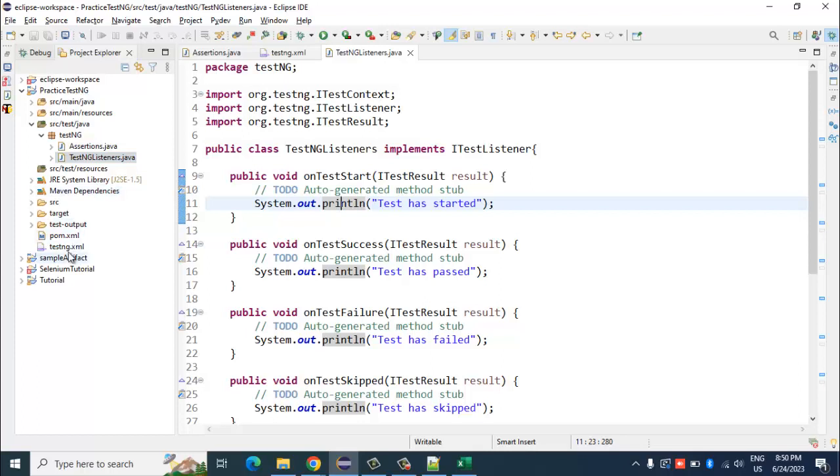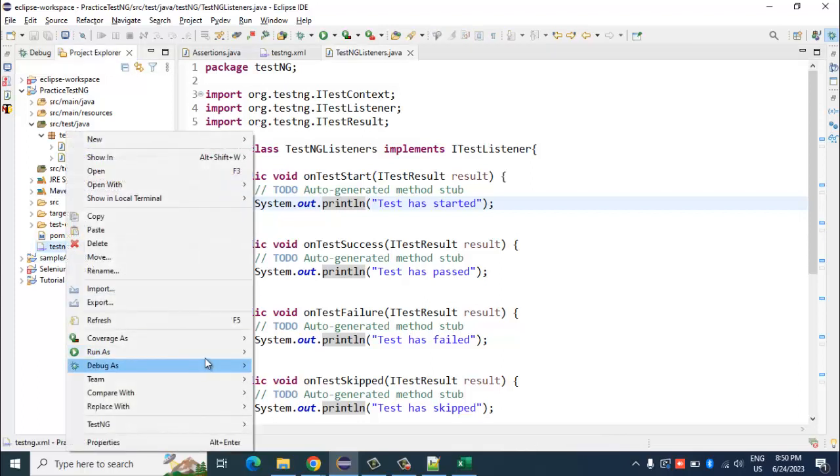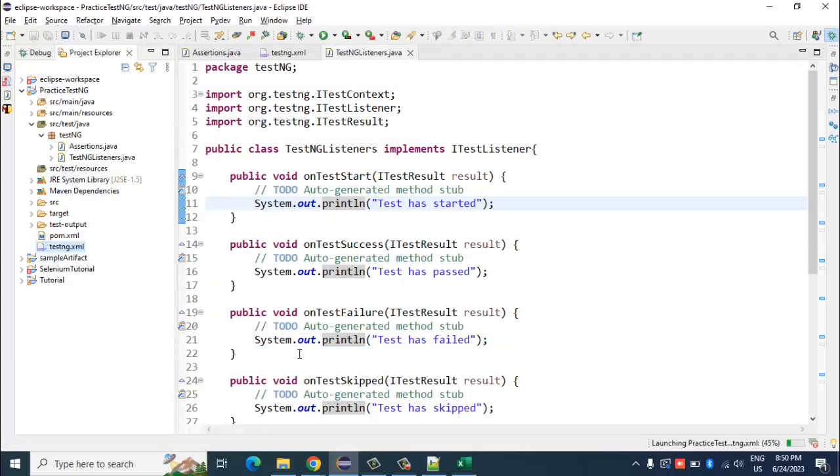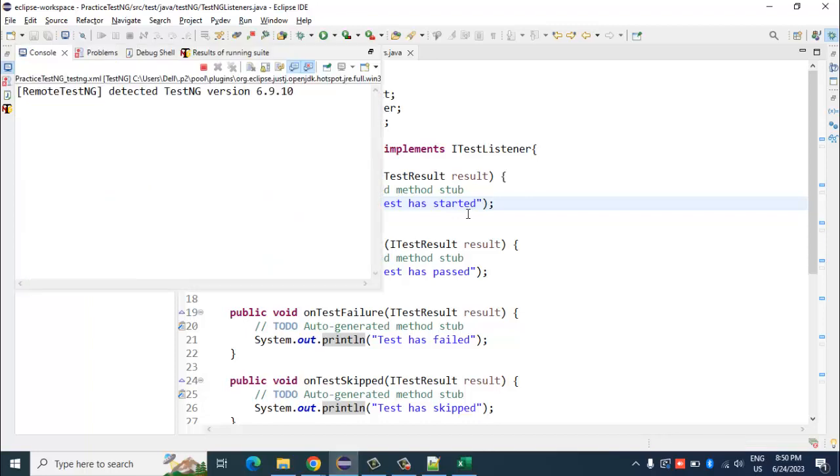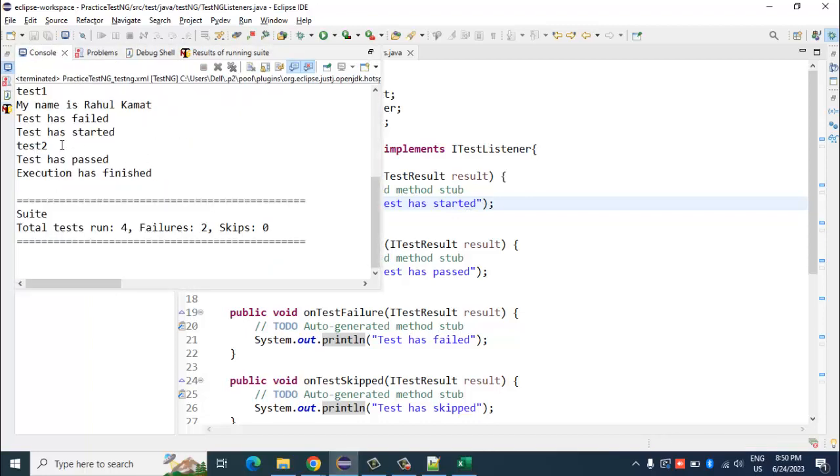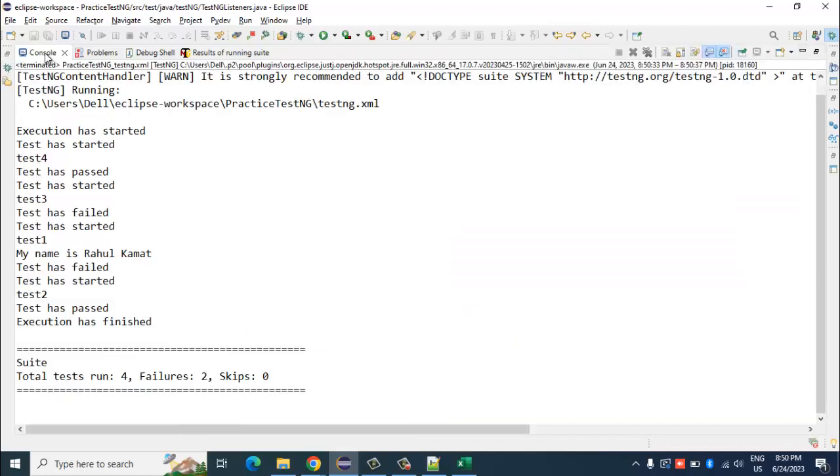Let's execute this testng.xml again. The execution is completed, and as you can see, some more statements have been printed here. The first one says execution has started, and in the end, execution has finished. Why?